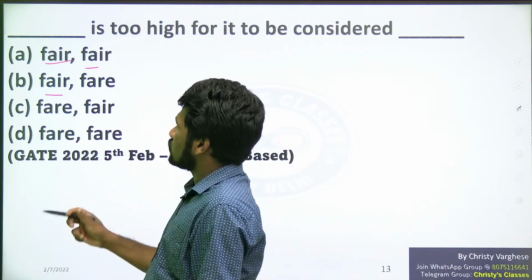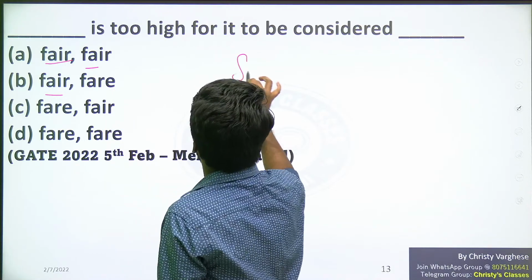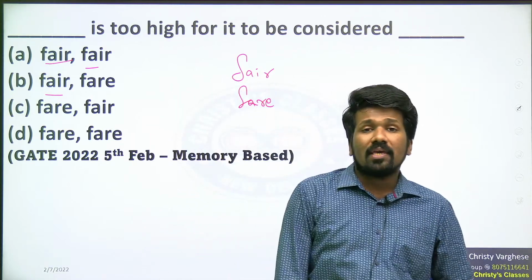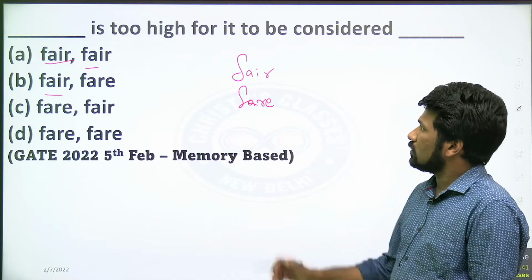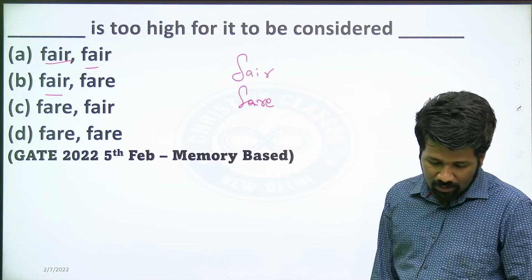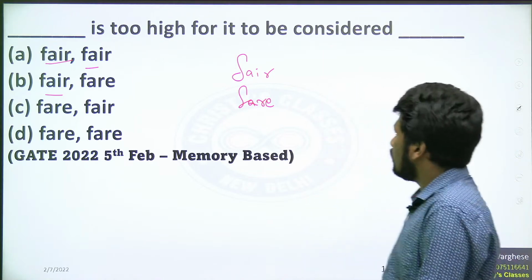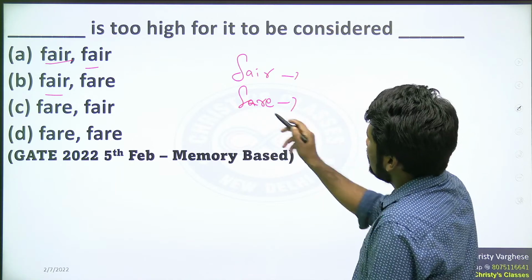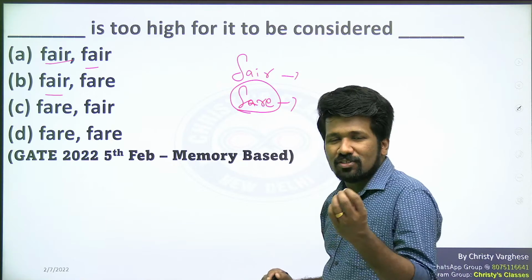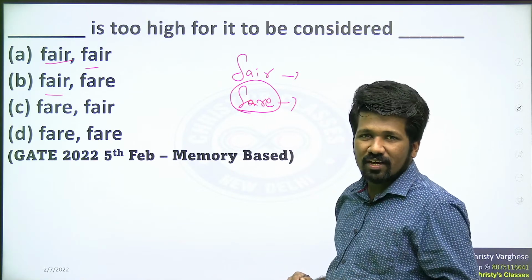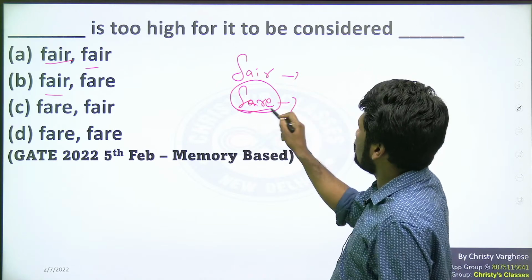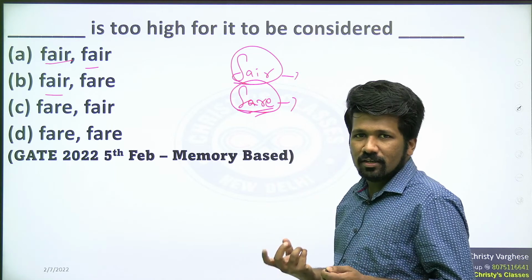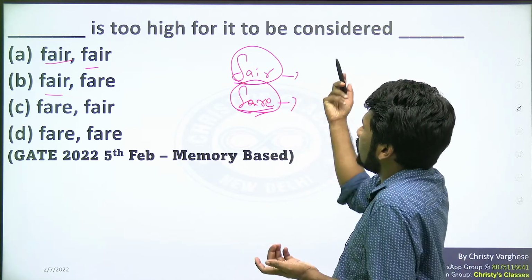All these are homophones, fare or fair. These two words are homophones. What is the meaning of homophones? Homophones are words which sound the same but mean differently. So fare, the pronunciation is the same, but the meaning is different. This fare means ticket price. Bus fare we say, bus ticket price or bus fare. So that is fare, price, and this fair is reasonable or correct.